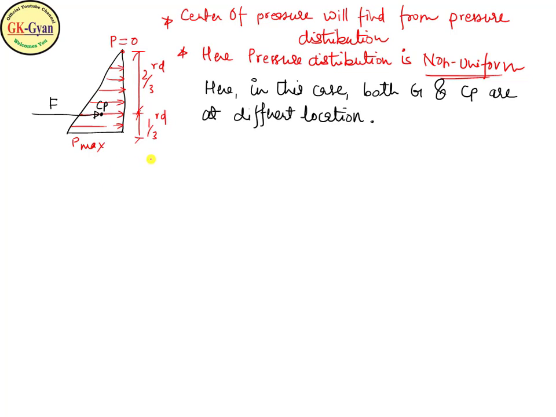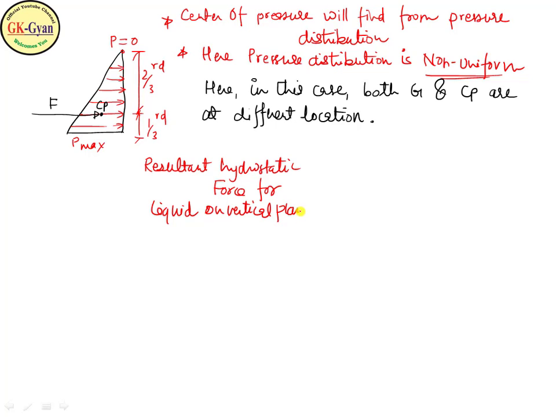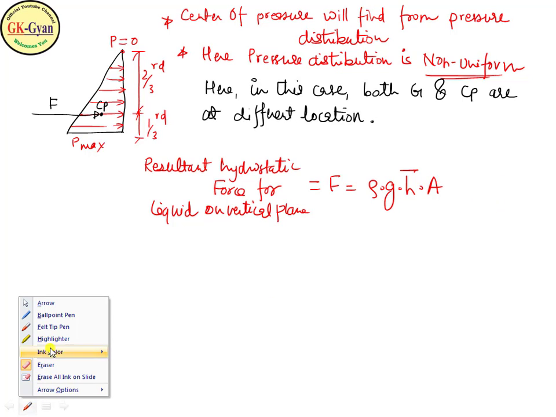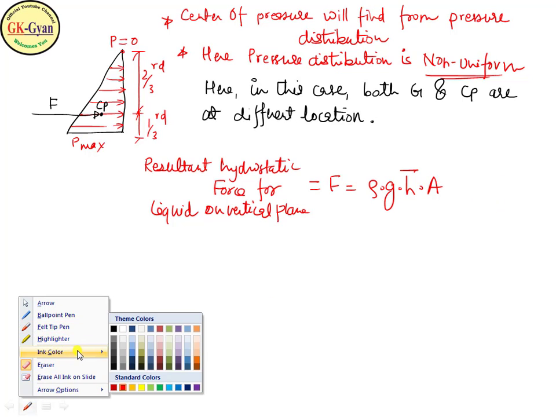So the resultant hydrostatic force for liquid on a vertical plane is given by F equal to rho into g into h bar into area. This resultant force will pass through the center of pressure.